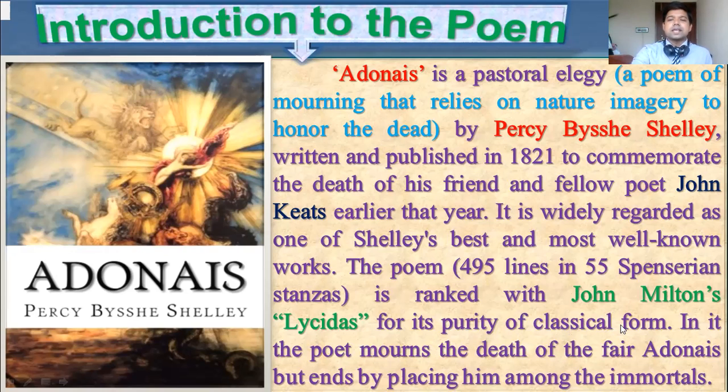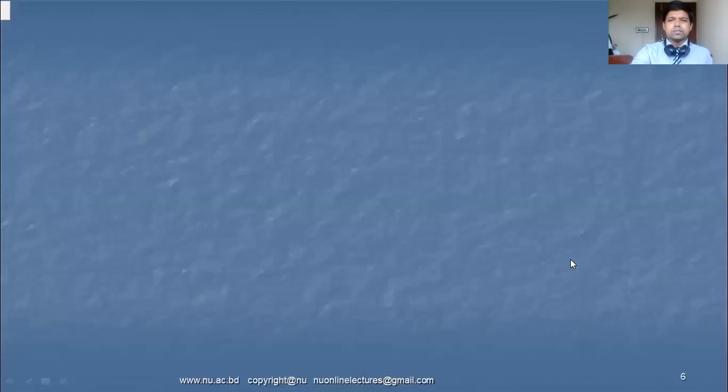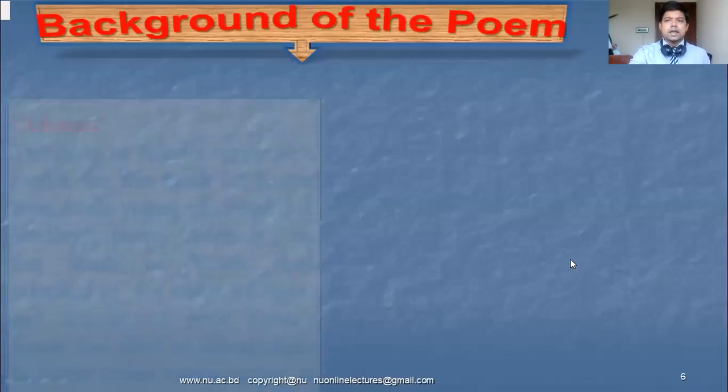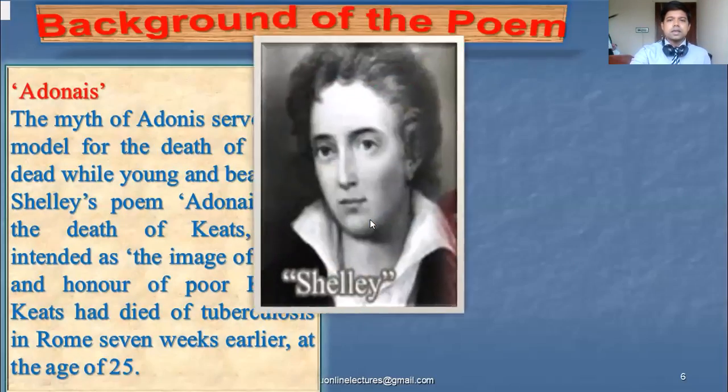It has the classical form, and the poem mourns the death of the fair Adonais, but ends by placing him among the immortals. So this is the introduction to the poem. In the next slides, I will also discuss it in detail.